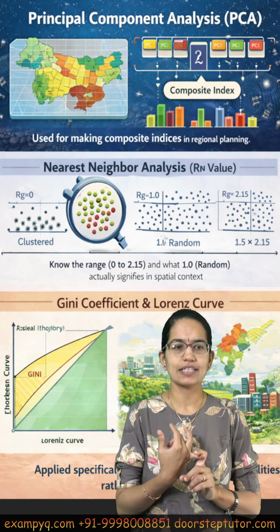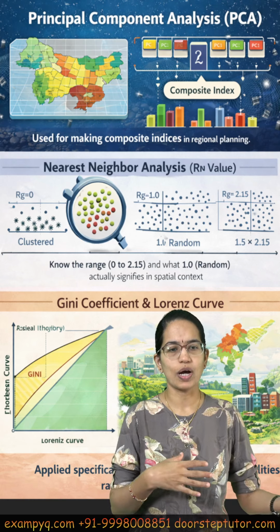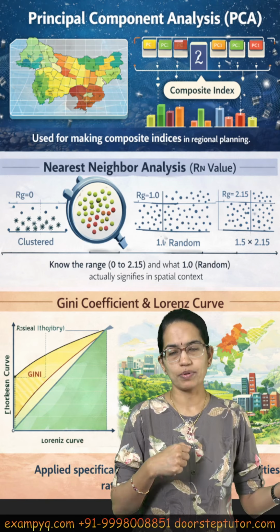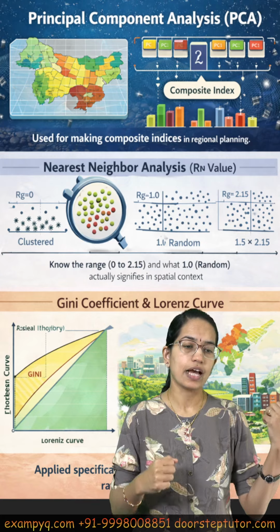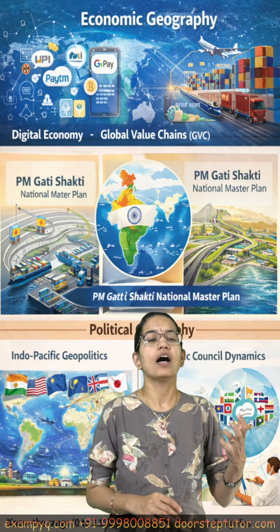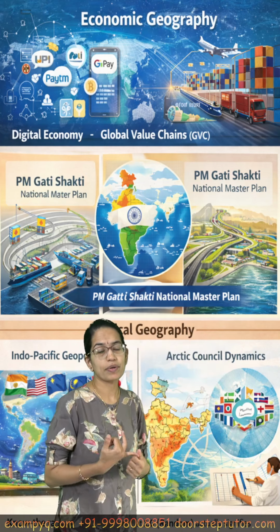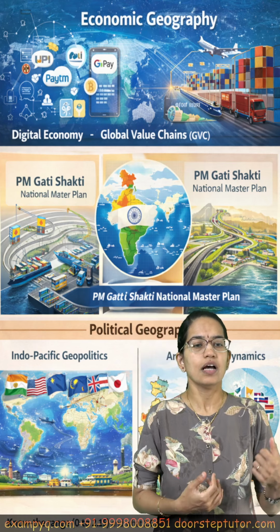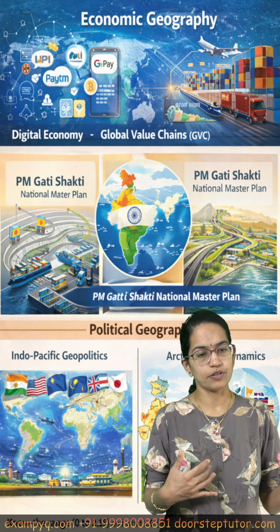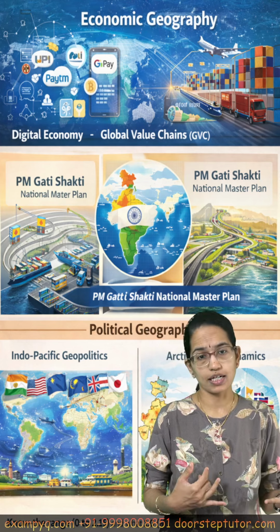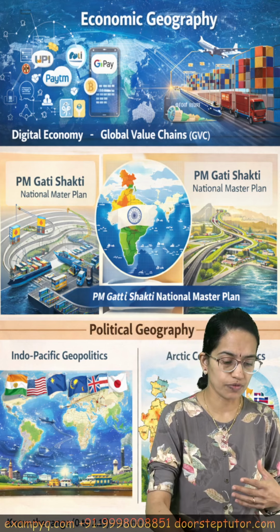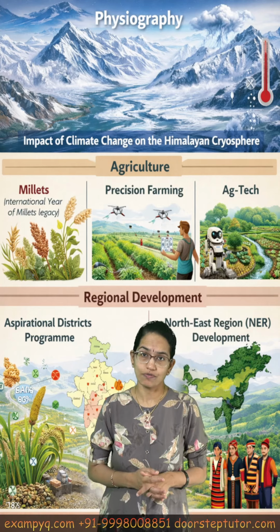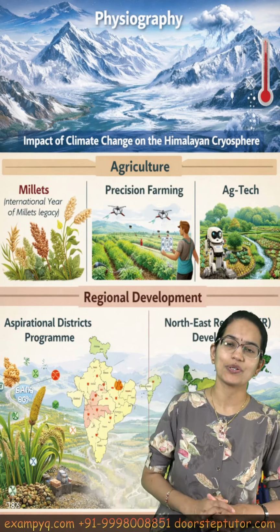Principal component analysis, nearest neighbor analysis, where we say 1 is random and the range is 0 to 2.15, from cluster to spread, right? And then the Gini coefficient, the Lorenz curve, talking about the digital economy, global value chains, the PM Gati Shakti Master Plan, also focusing on Indo-Pacific geopolitics, the Arctic Council and the various councils are some of the important topics that you must cover for your UGC geography examination for December 2022.